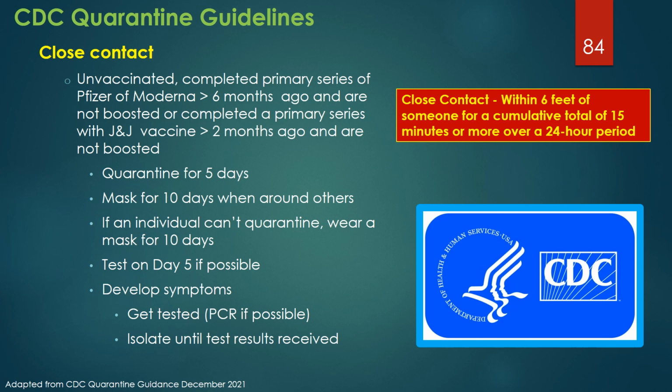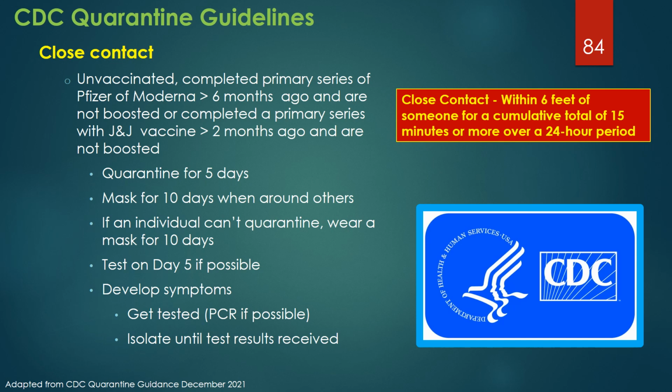For close contacts who are unvaccinated, completed a primary series of Pfizer or Moderna vaccine greater than 6 months ago and are not boosted, or completed a primary series with J&J vaccine greater than 2 months ago and are not boosted, they should quarantine for 5 days and mask for 10 days when around others.